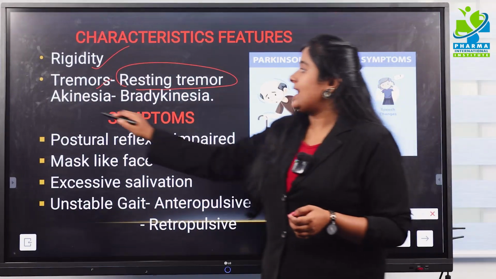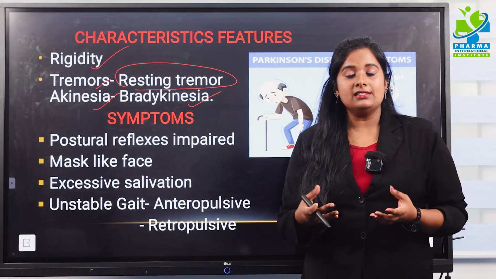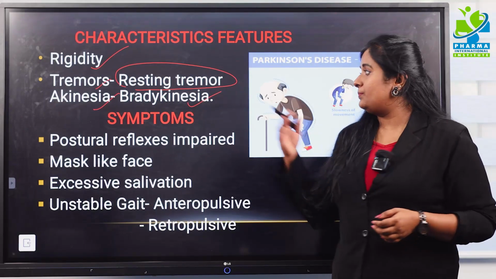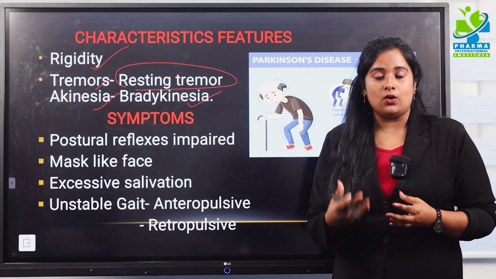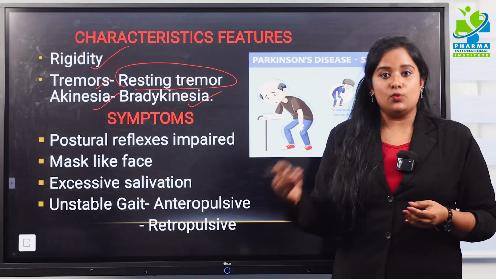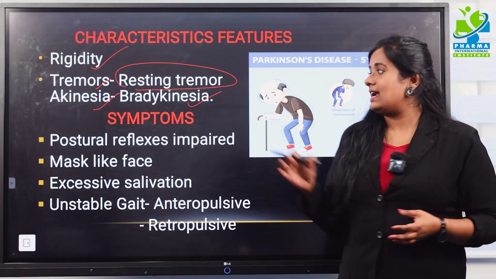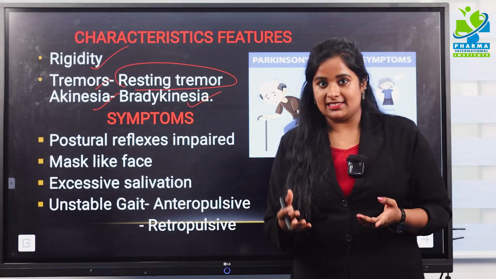And the third one is akinesia or bradykinesia. Akinesia means the absence of movement, and bradykinesia means slow movement. That is, even when we are walking or standing or even when we are writing something, there is a slow movement, or the muscle movement is slower. That is your bradykinesia. These are the main characteristic features of Parkinson's disease.